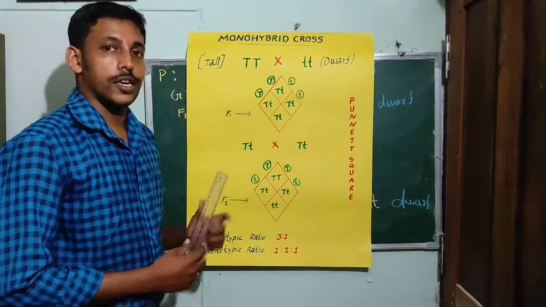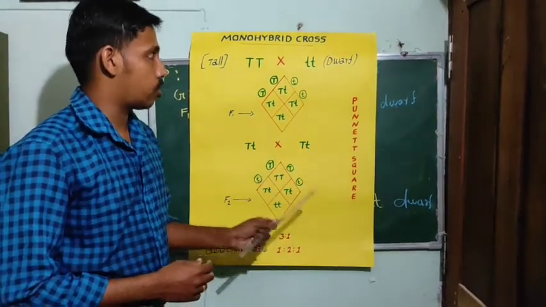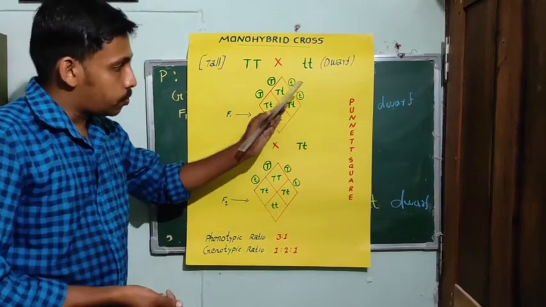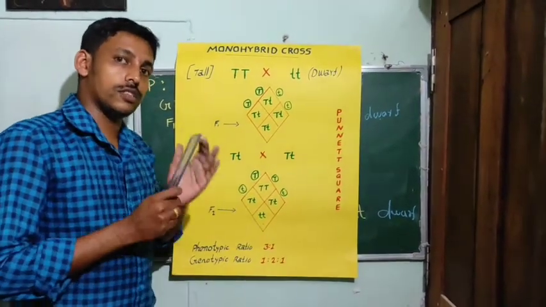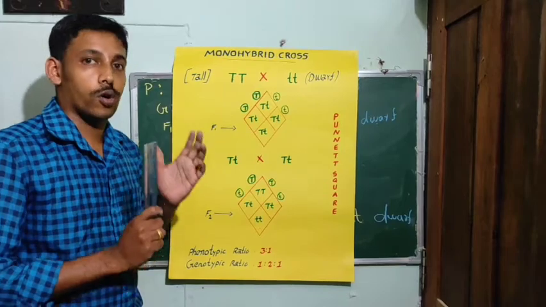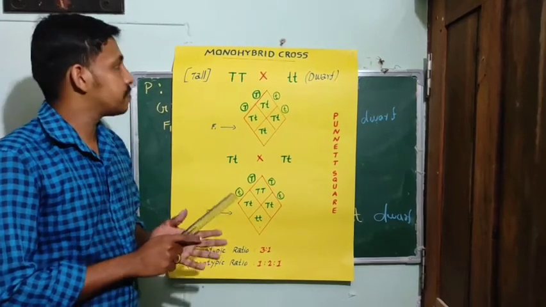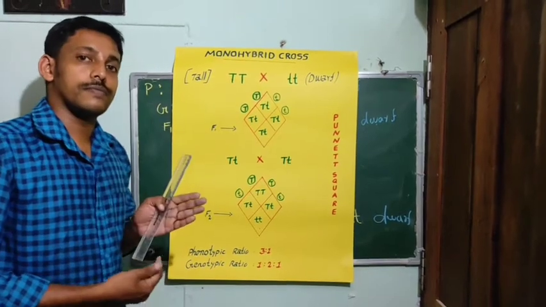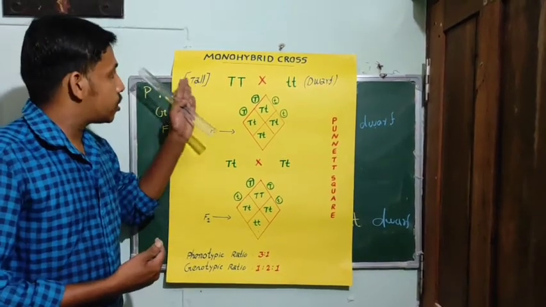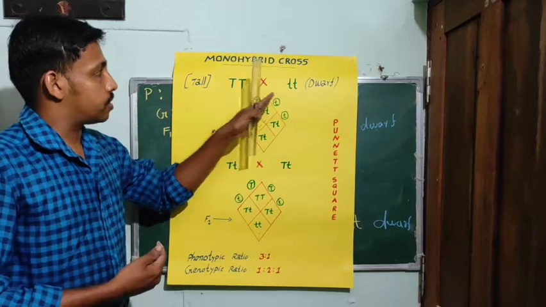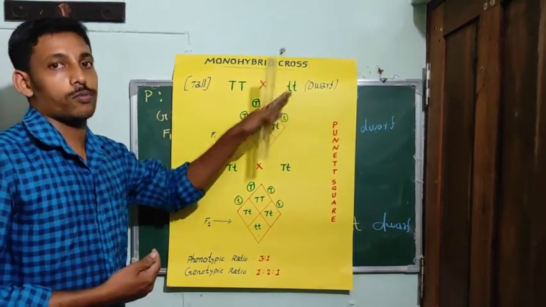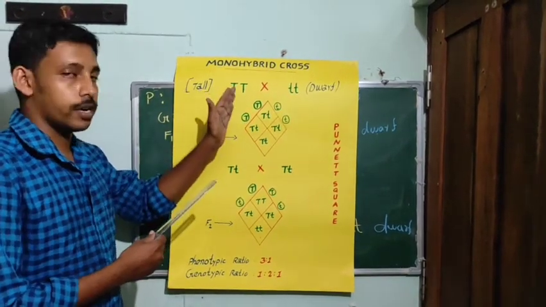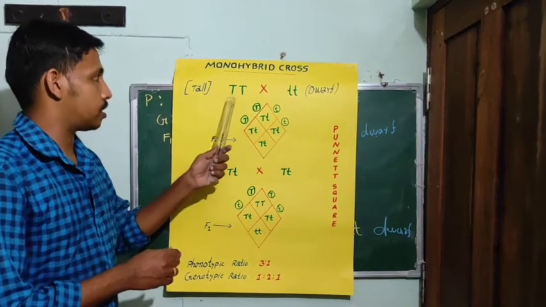So listen here, this is the Punnett square. It is a diagram used to represent a typical monohybrid cross. Here Mendel selected a true breeding tall plant and a true breeding dwarf plant. He crossed a true breeding tall plant. It is represented like this.